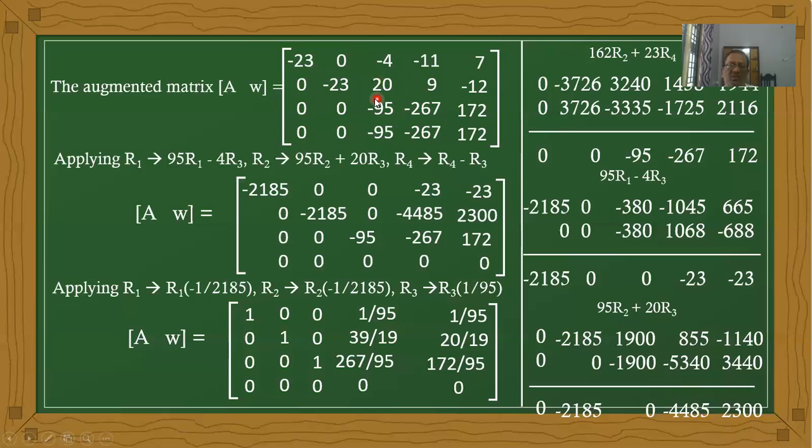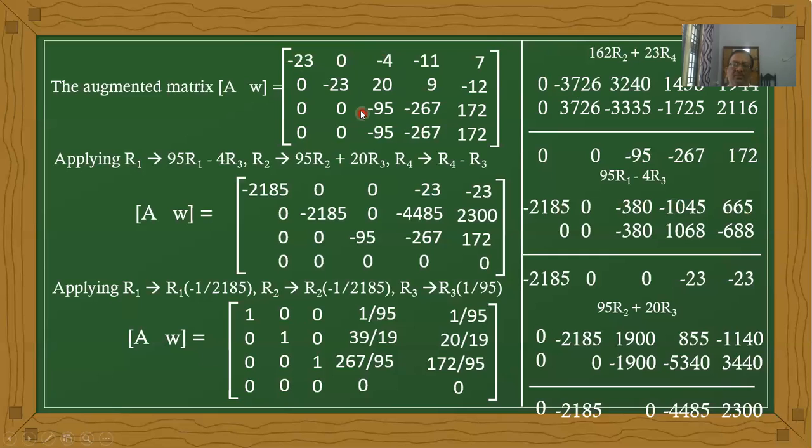Now, for the first operation, for R1, 95 times the first row minus 4 times the third row now. 95 times 23, 2185, and the next value is 0. 95 times 4, that is 380. 95 times 11, that is now, how much does it become, 1045. And 95 times 7 is 665 now.